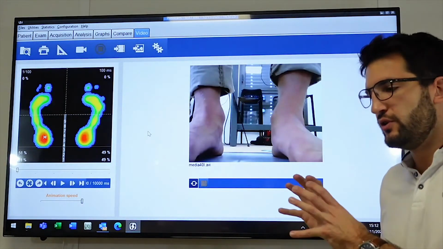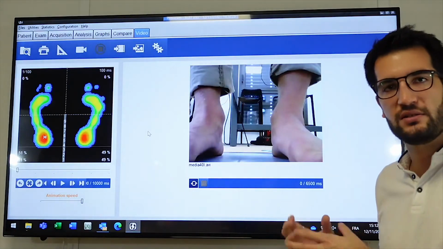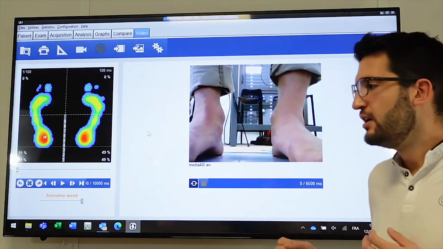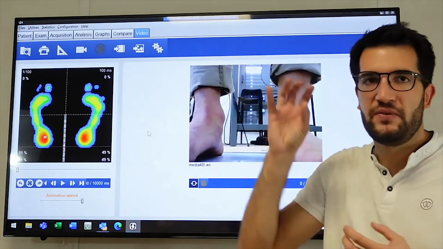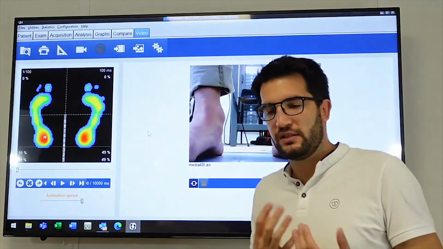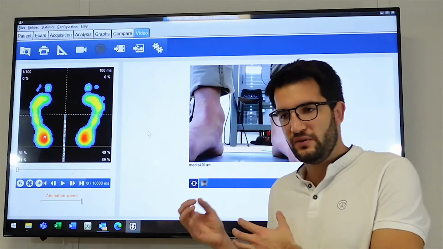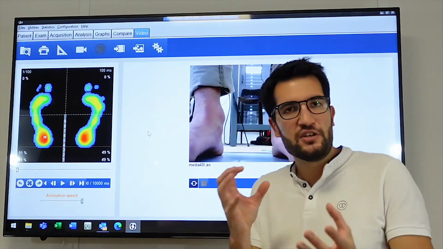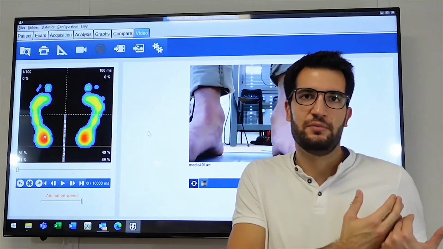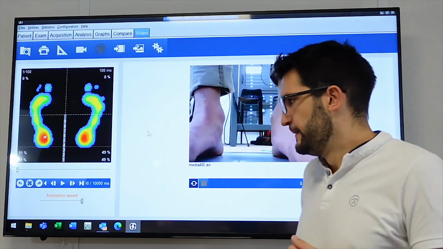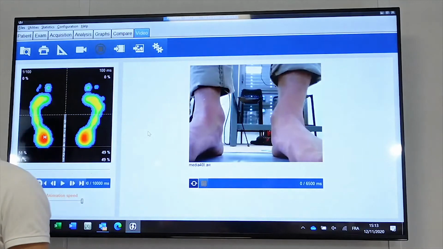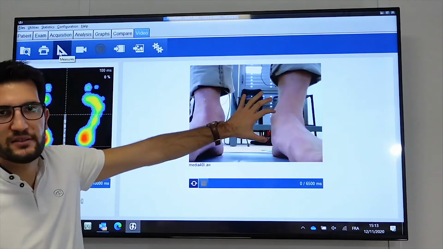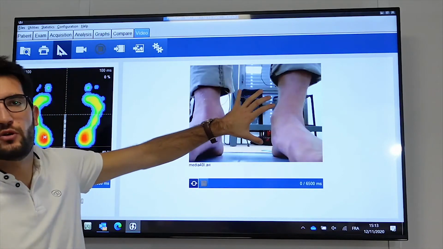If you want to show the calcaneus axis, the knees, the pelvis, or something else, you put the webcam at different positions. So, like I said, on December 11th, we will also have the webcam, and we will change the position depending on the clinical examination, what I want to show. With this little button here, I can click on it and put axes and comments straight on the pictures.